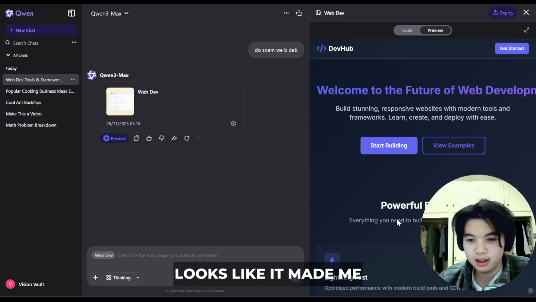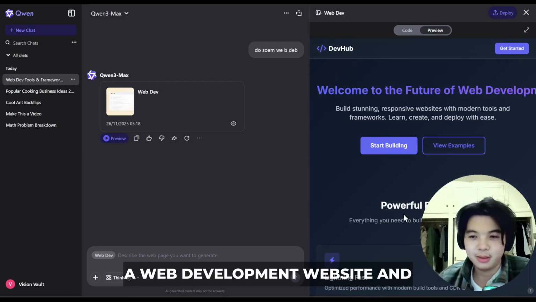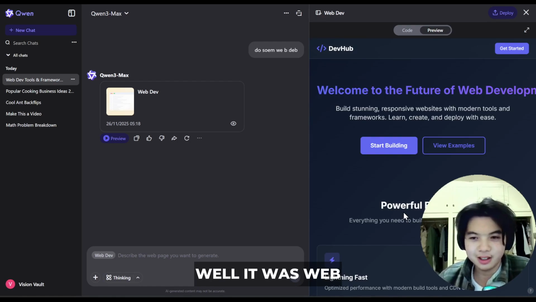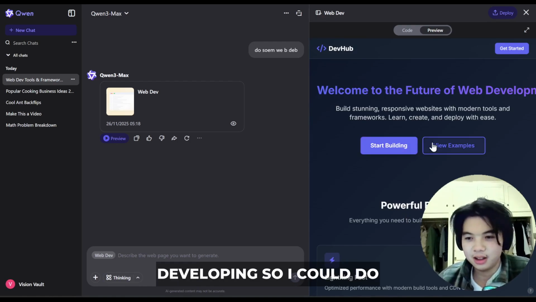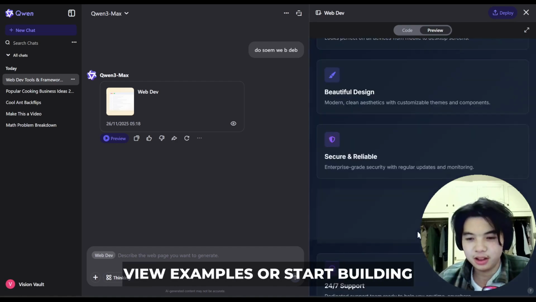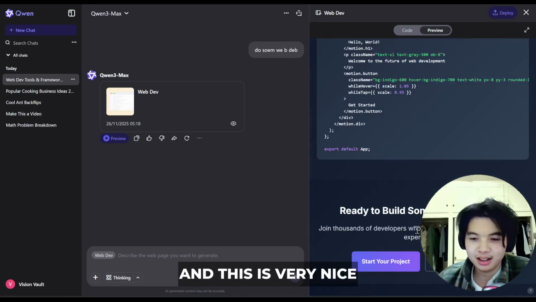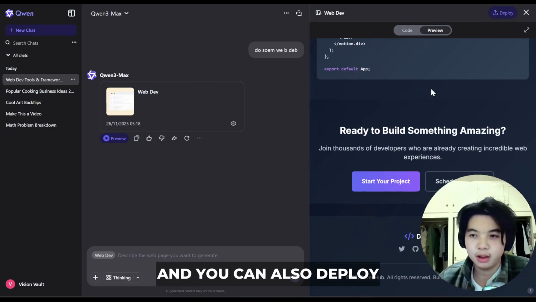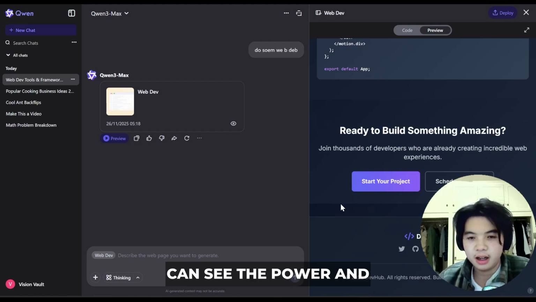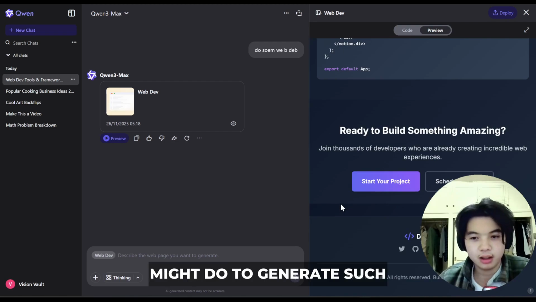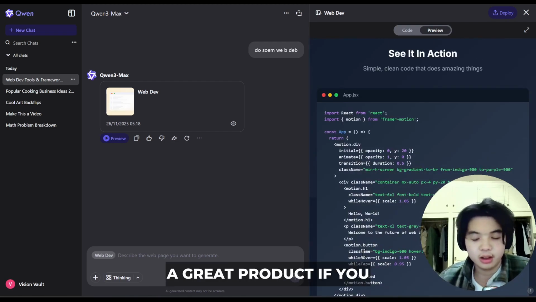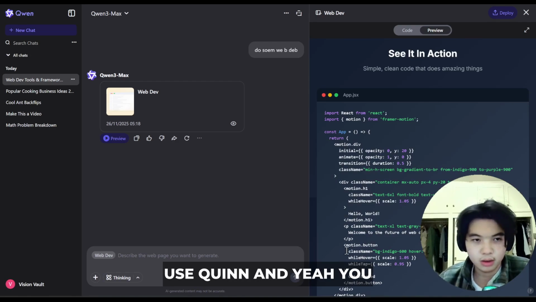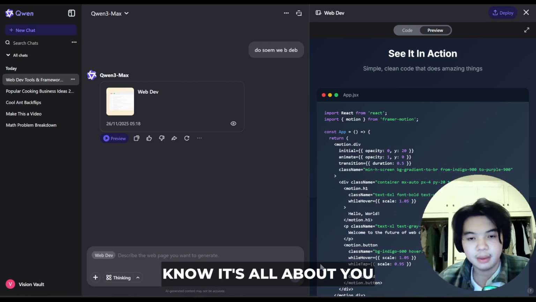So it looks like it made me a web development website, and while it was web developing, I could do view examples or start building, and this is very nice. You can also deploy it if you want. You can see the power and the refining that you might do to generate such a great product if you use Qwen. And yeah, it's all about you.